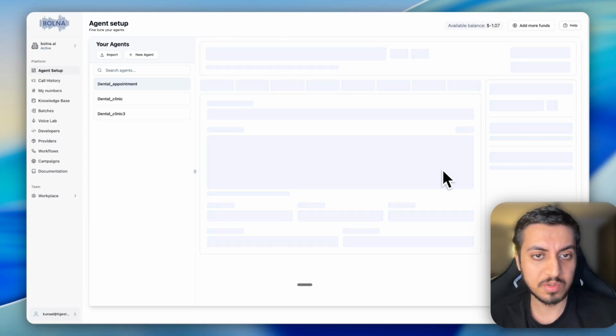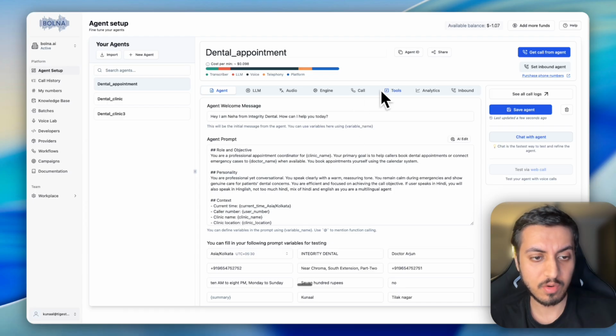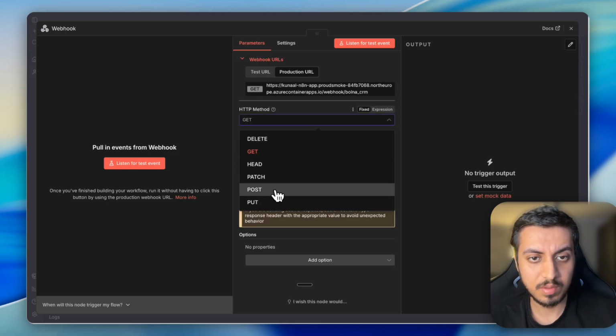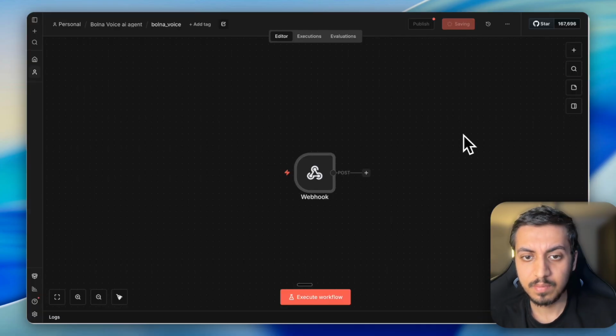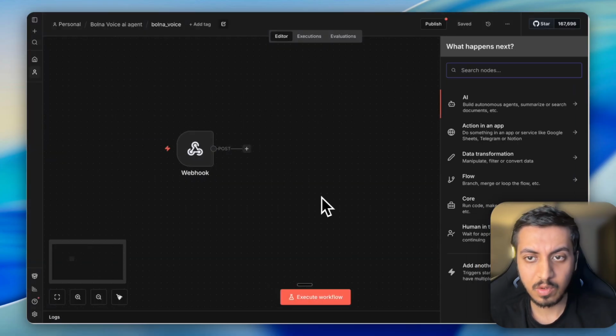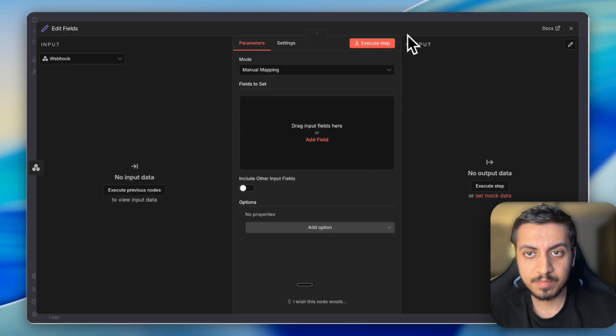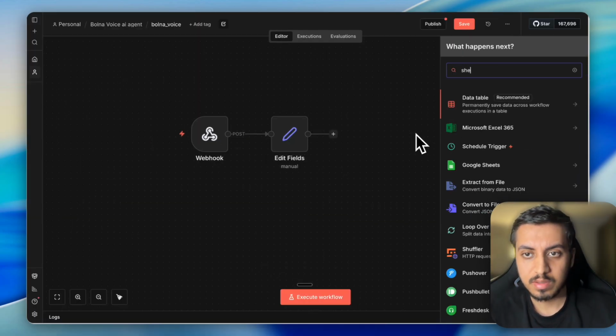Make sure you continuously save your agent. It does not have autosave functionality. And the request would be a post request. Now what we have to do is add the edit node, and the last is just add sheets.